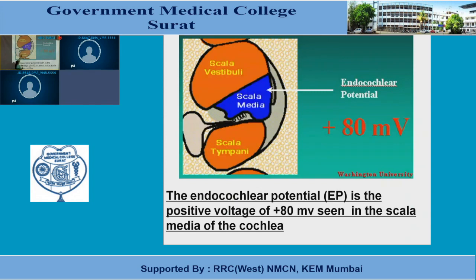So here you can see this is the endocochlear potential of plus 80 millivolts, which is present in the scala media. And what is the importance of the endocochlear potential? This endocochlear potential makes hair cells highly sensitive to the slightest sound.